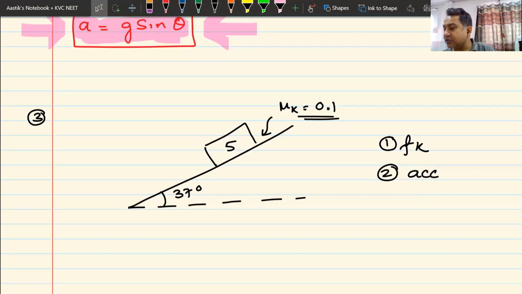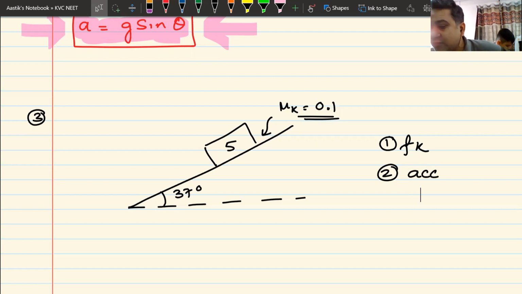You see this question? Block of mass 5 kg kept on the inclined surface. Angle is 37 degrees. Value of mu k is 0.1.